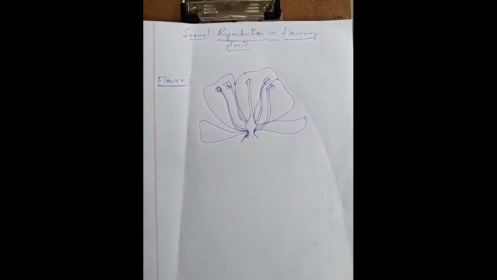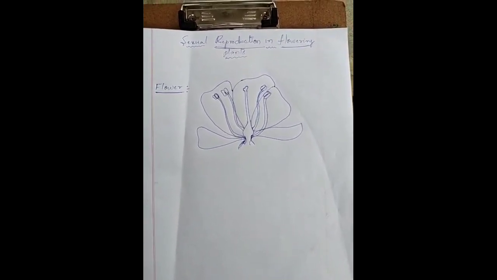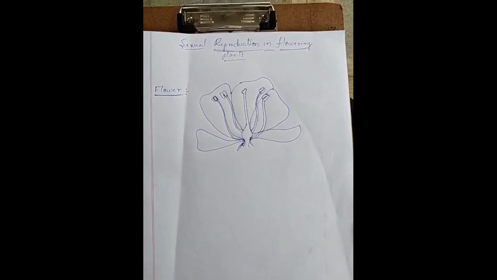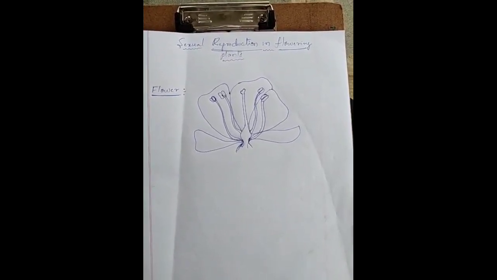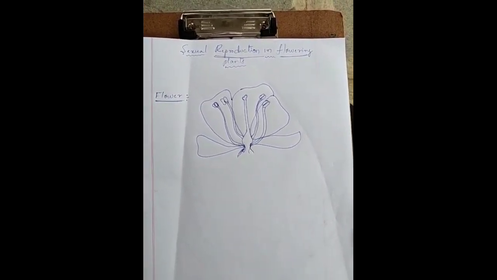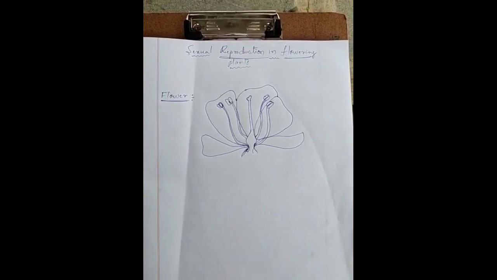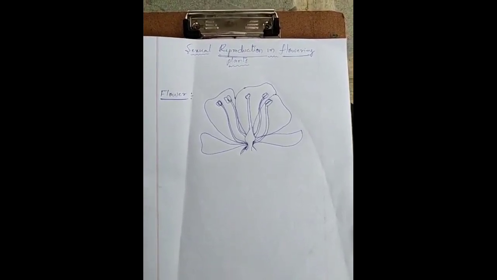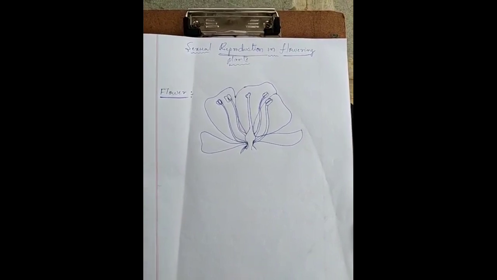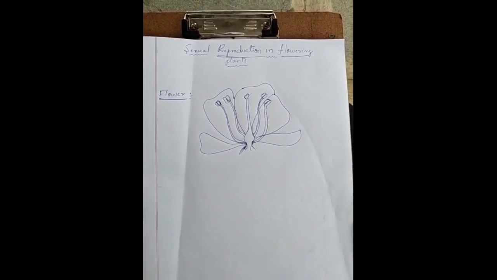Now we have to study sexual reproduction in flowering plants. Commonly, all angiospermic plants show the flowering nature. Flowers are the major parts for sexual reproduction. Now we have to study the flower and how it helps in sexual reproduction.